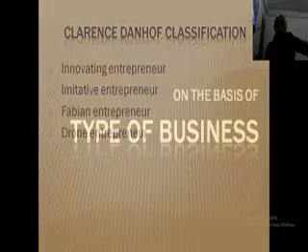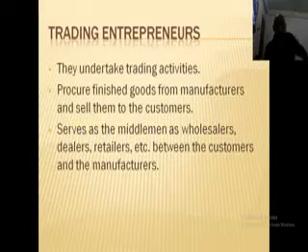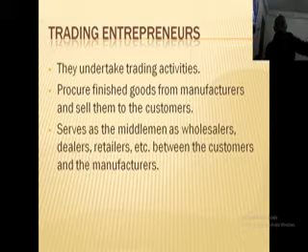Okay, let's go. On the basis of type of business, there were three types of entrepreneur: trading, manufacturing, and agriculture. So what are trading entrepreneurs? Trading entrepreneurs are those entrepreneurs who are involved in trading activities. They undertake trading activities, that means buying and selling of goods. They procure already manufactured goods, that means finished goods from the manufacturers, and then sell them to the customers. So it means that they act as a middleman.